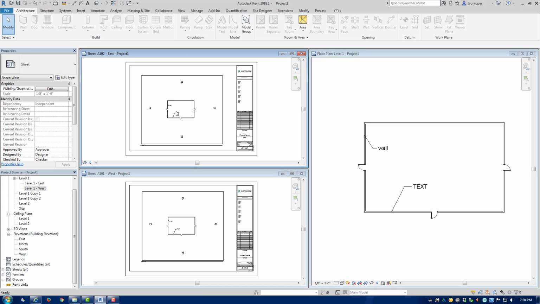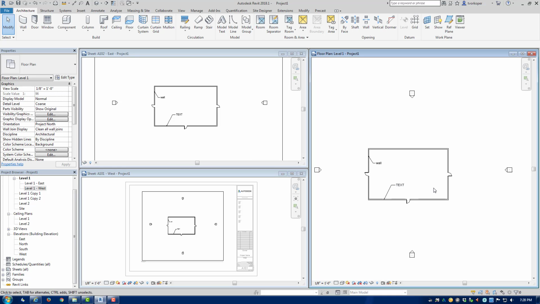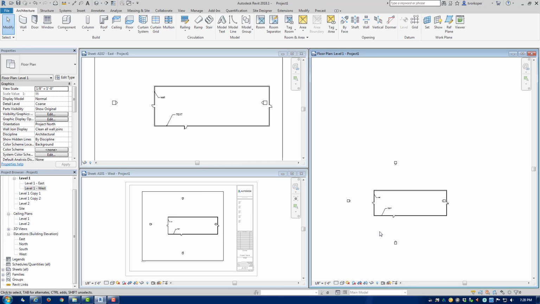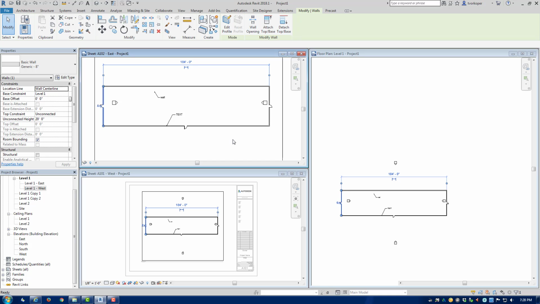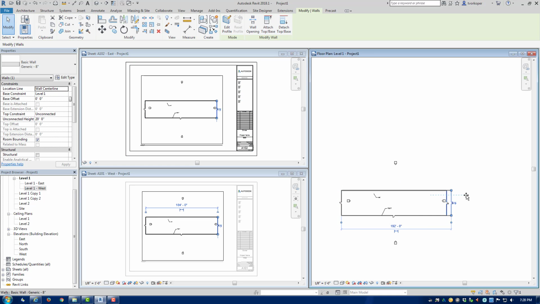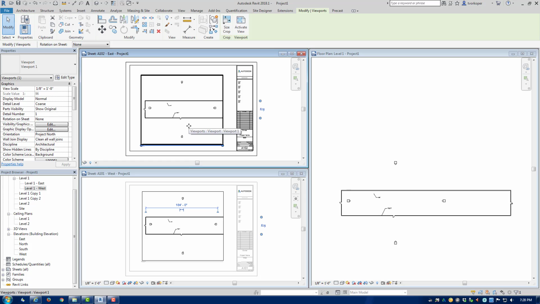And furthermore, if these floor plans were too long to fit on a sheet, let's go ahead and extend this floor plan and make it a very long building. I have to make it even longer. And now you can see that it will not fit on the sheet. So we can create these dependent views, one for each sheet.